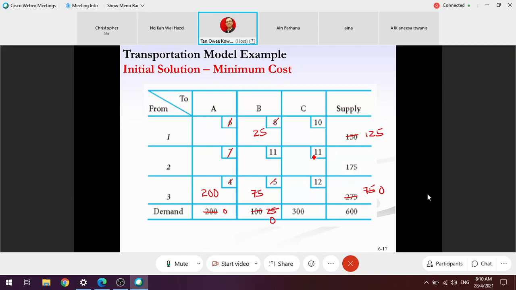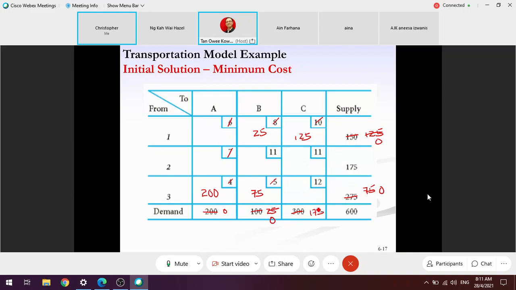And then subsequently, there are 4 numbers left. The lowest is 10. For 10, I should put 125. Okay, done. This becomes 0. And this becomes 175. Okay, 175, 175. All right.